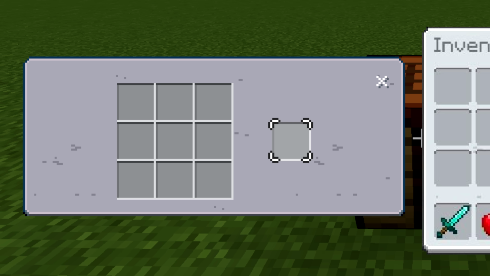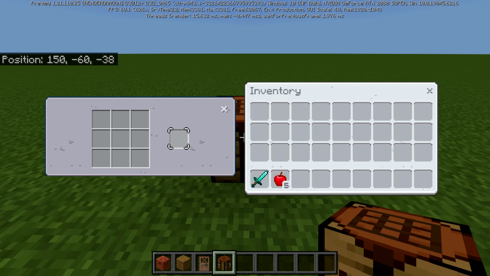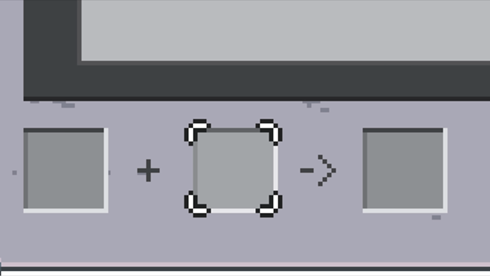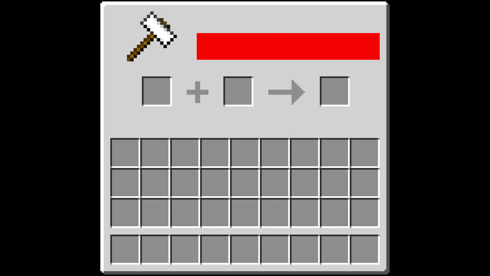I don't like the way it looks. It might actually be top down, not side by side. At the very least, that means the left and right side won't be wasted space. So that's good. The anvil, fine. The arrow's kind of small, it's a bit skinny. I will say the traditional anvil UI, the one we have right now, looks kind of good.